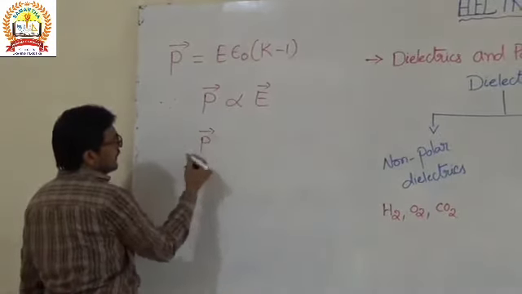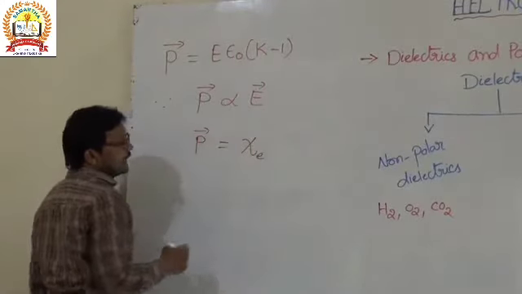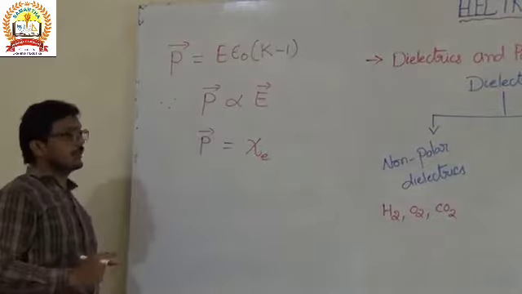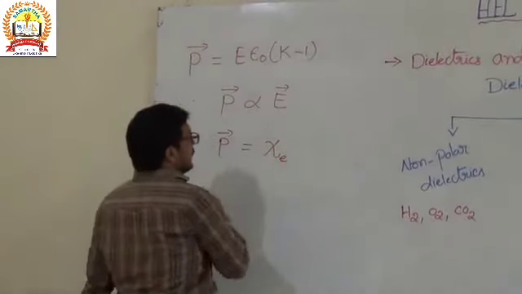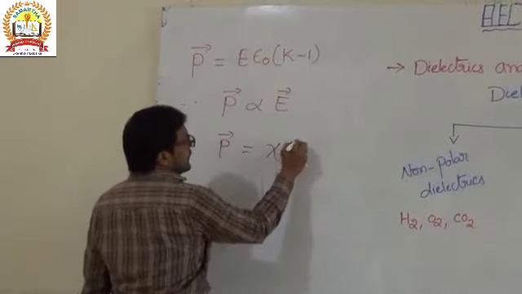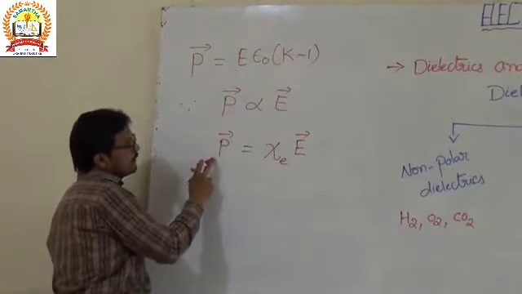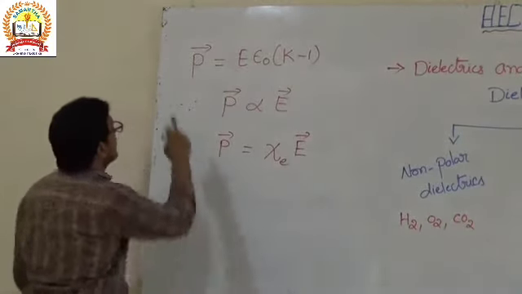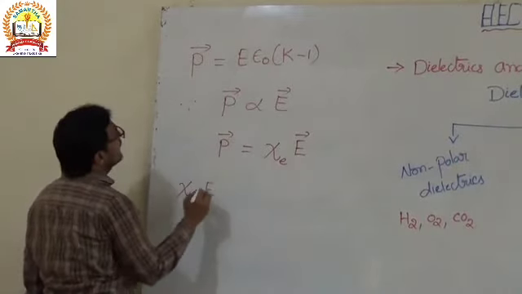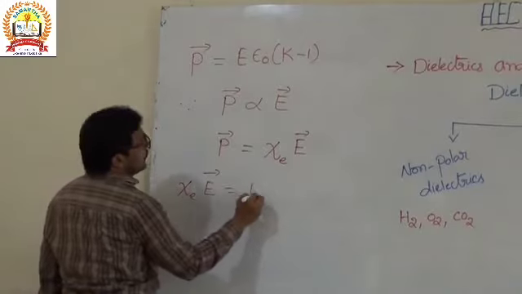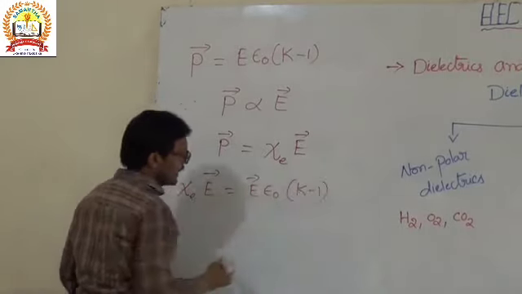Then the polarization vector P equals chi E bar, where chi represents the proportionality constant, the electric susceptibility, which is the characteristic of the dielectric substance. So in place of P we write chi E, which equals the electric field E times epsilon naught of K minus 1.